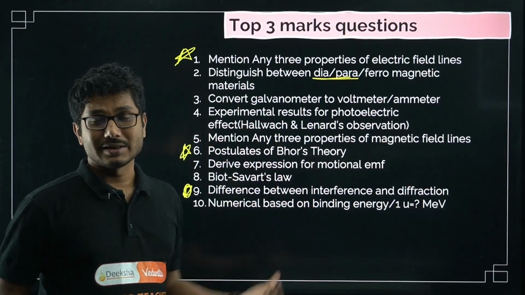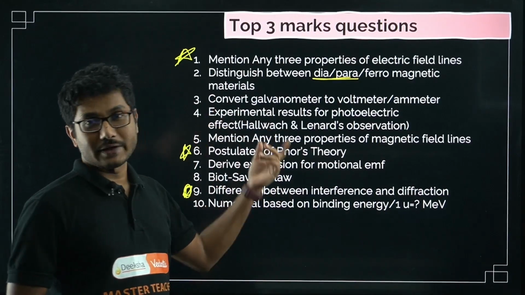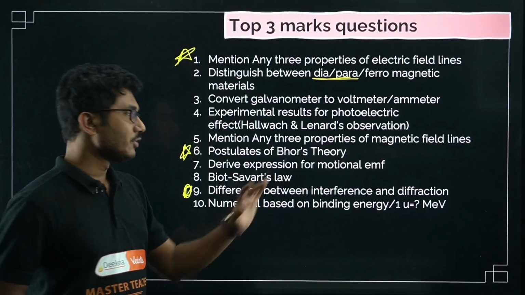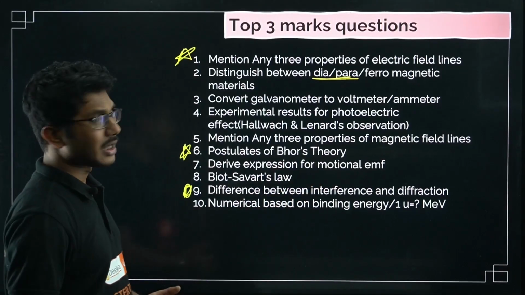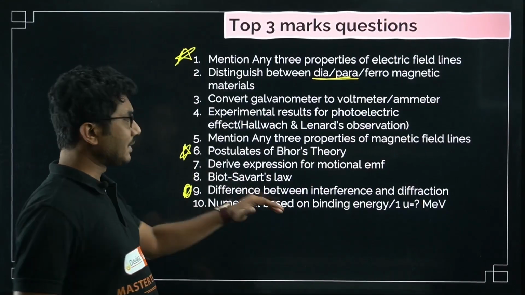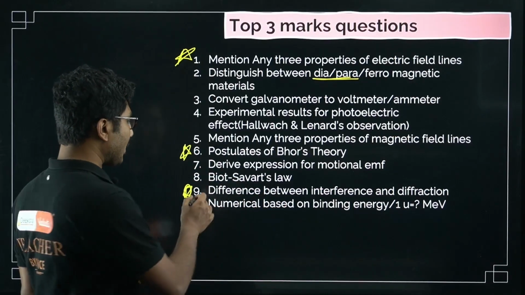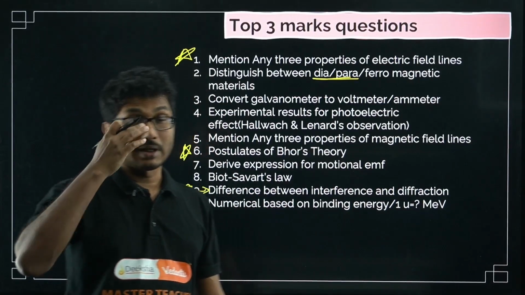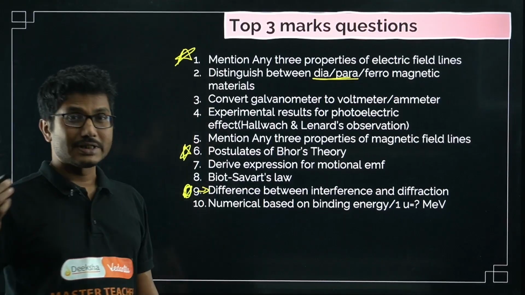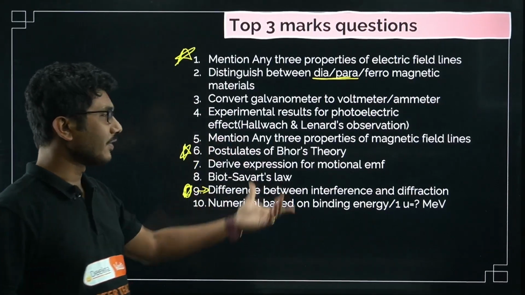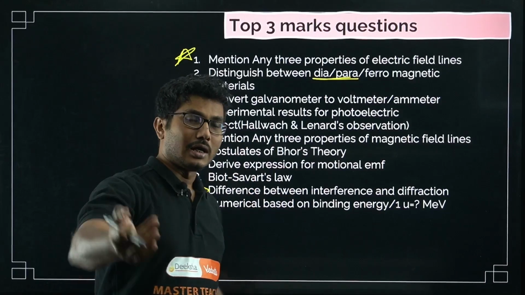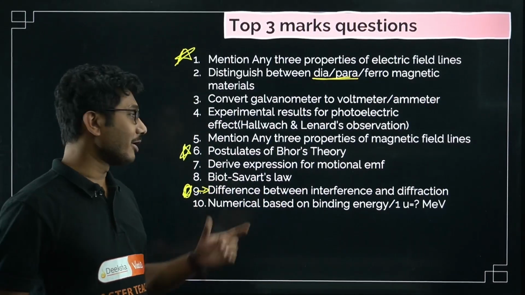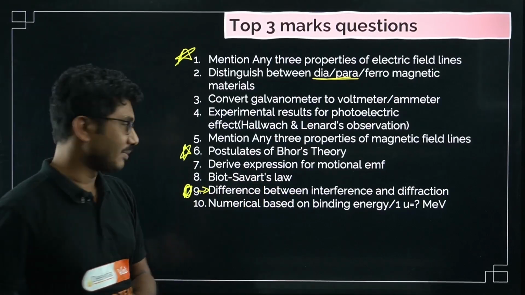They have asked what is the wave theory, define Huygens wave theory or explain Huygens wave theory, and then difference between interference and diffraction. That is why I have included this question in the 3-marker questions as well. Okay, so this is something unique. If you want to prepare for this question, you have to follow your NCERT book. I have discussed it briefly in my Decode NCERT series. If you later require this difference, I can explain it while doing my chapter review series for the chapter. That time I will give you an add-on, and you can find this difference in that chapter, right?